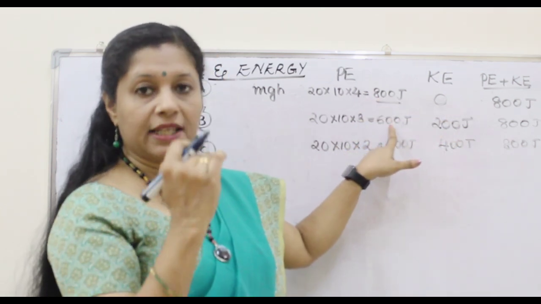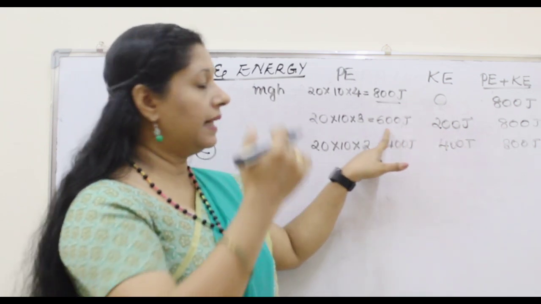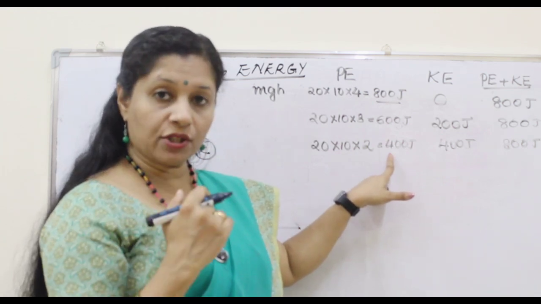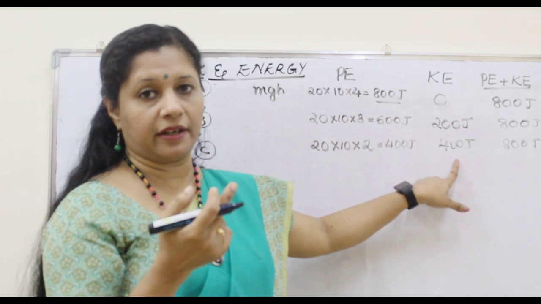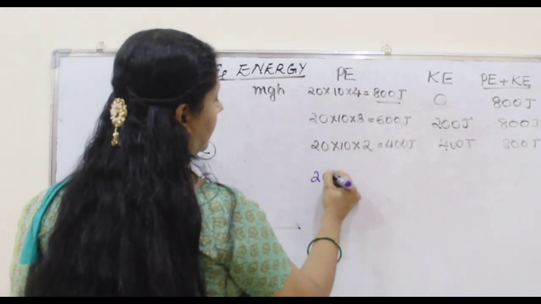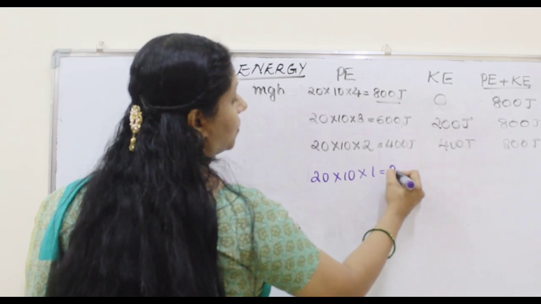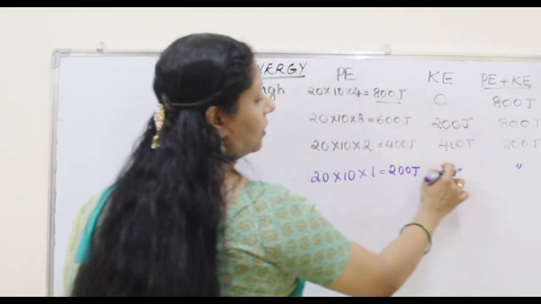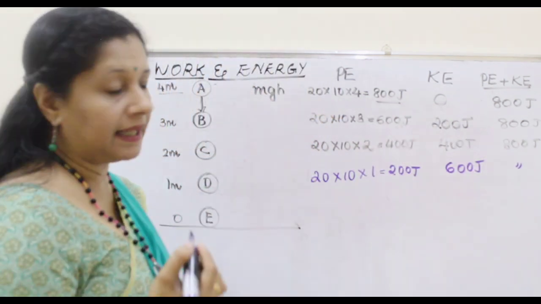Then when it decreased to 600, the rest 200 became kinetic energy. Again it covered 1 more meter down, so the potential energy decreased to 400, so the kinetic energy increased to 400. Now we have 20 into 10 into 1, so what it becomes? 200 joule. So again here we should get 800, so how much we have to get here? So 600 joule is the kinetic energy.